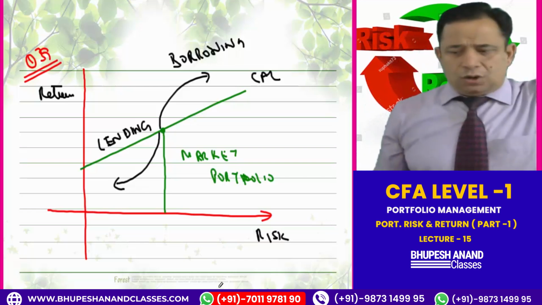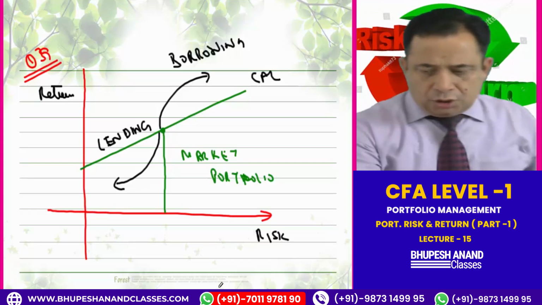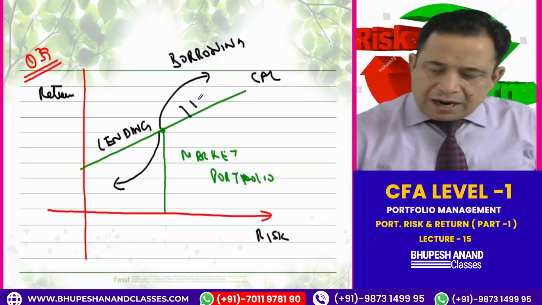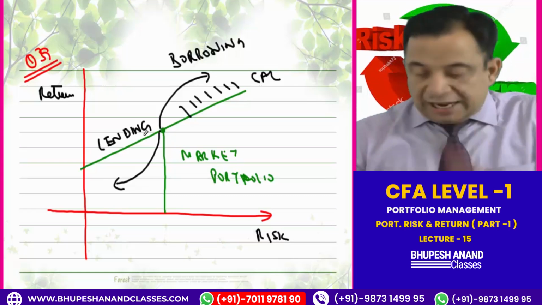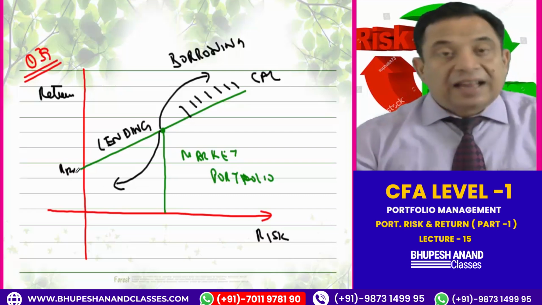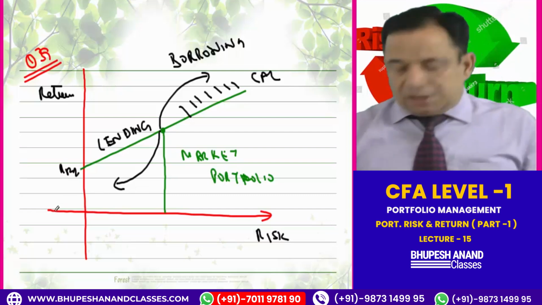So this is the capital allocation line. That part is borrowing. This part is lending. This part is the market portfolio. It means if I am in this part, I am earning more than the market portfolio, because I am borrowing at the risk-free rate and then investing in the market, and the return on the market is always more than the risk-free rate.